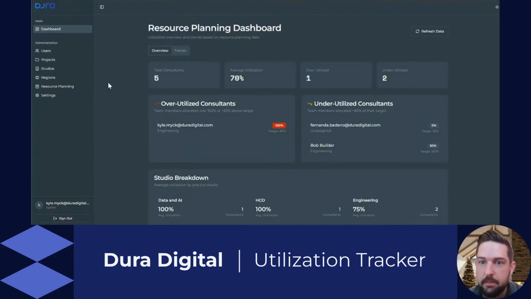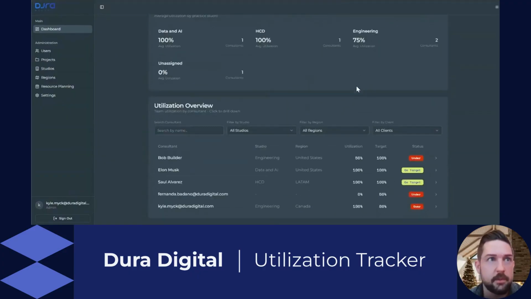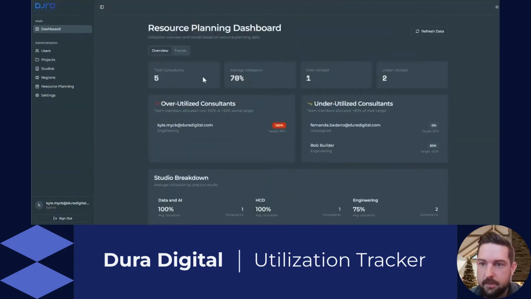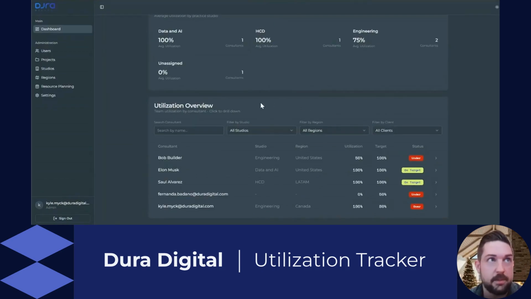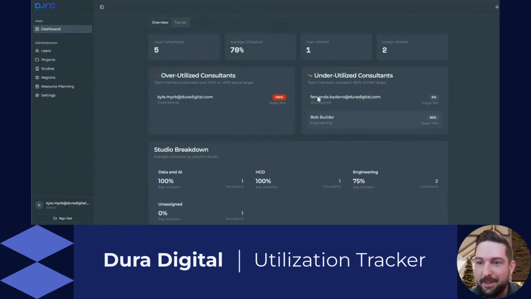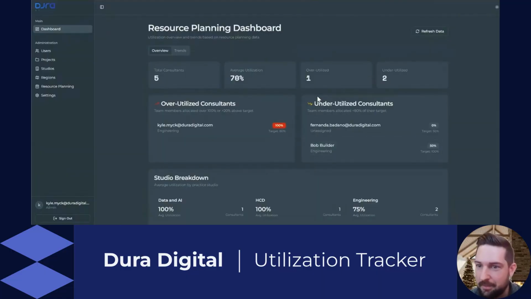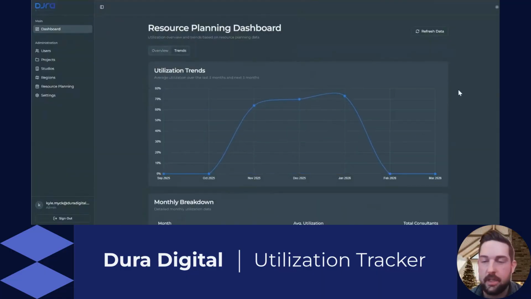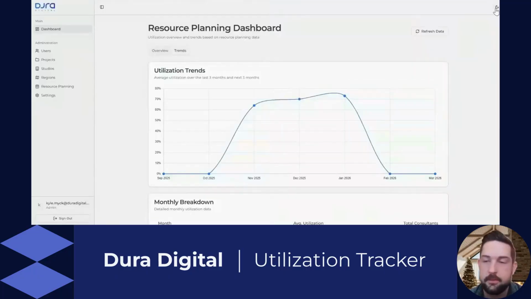So this is our utilization tracker app. Again, POC, it probably took about 40 minutes of human effort, maybe about the same of agent effort to build it. But the idea being that it created this dashboard to help us track utilization, sort of current overview. Funny enough, the only card on the screen that I actually asked it, in the initial prompt, to create was this bottom grid that talks about, hey, how do we sort? We want to be able to see people's utilization. Everything else was created through intuition, I guess, but a lot of these cards are super helpful and we likely would have added over time. It also created a trends breakdown, and it built light and dark mode as well.